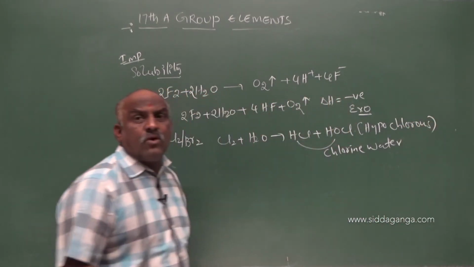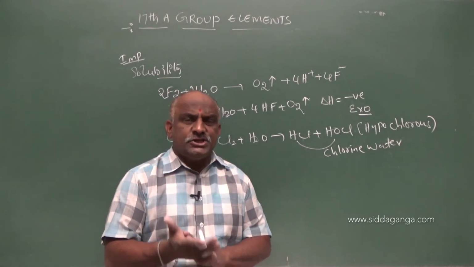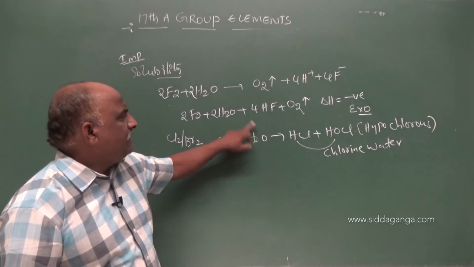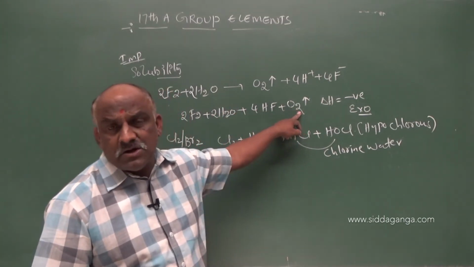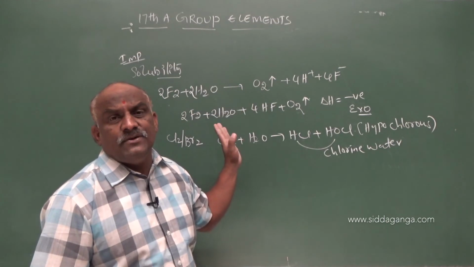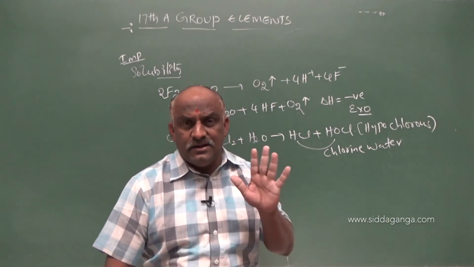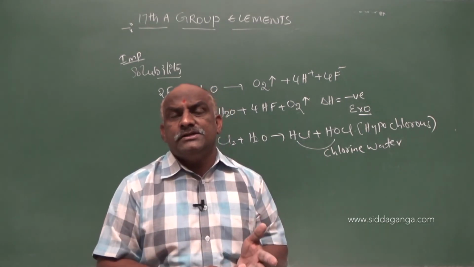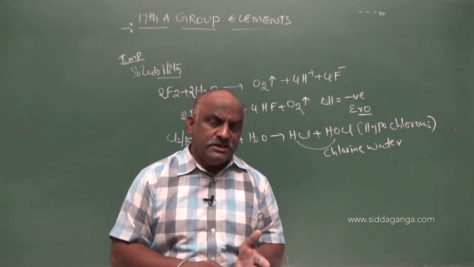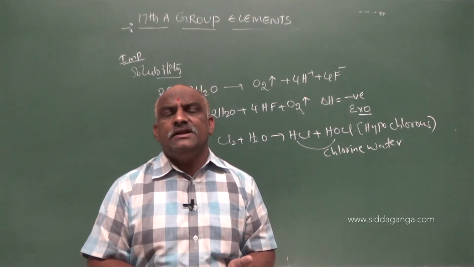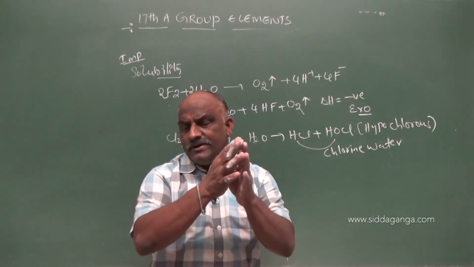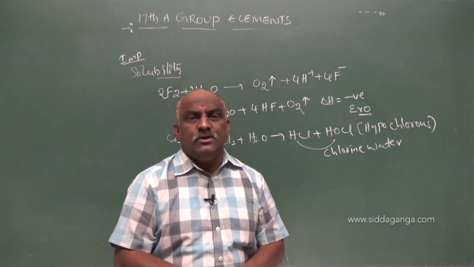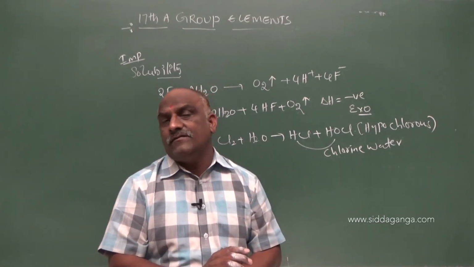This is called hypochlorous acid. Let's compare this reaction to the fluorine one. In fluorine's case, oxygen will be liberated. Fluorine is a highly powerful oxidizing agent. Out of all the elements in chemistry, one and only fluorine is the strongest oxidizing agent. The strongest reducing agent is lithium. Once you observe the electrochemical series table in electrochemistry, at the top and bottom, one is fluorine and the other is lithium.